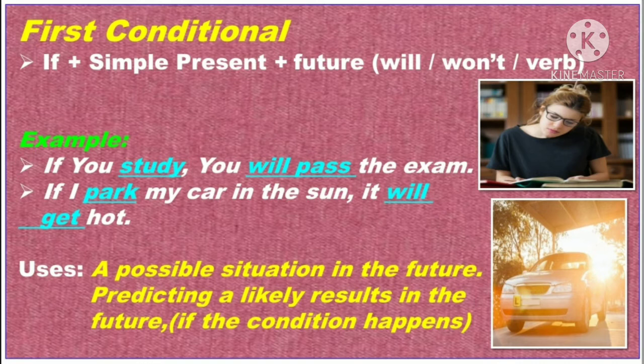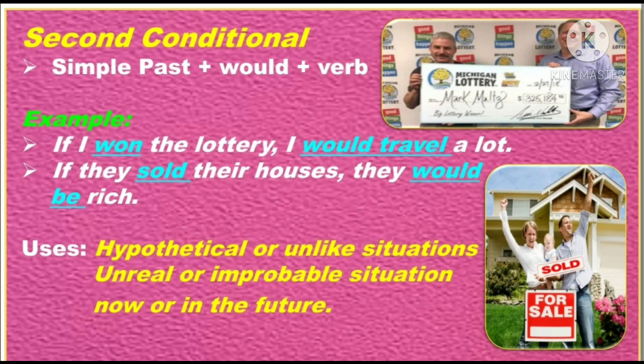So, the if clause contains the condition, the event or situation that must happen first, and the main clause is the result. The two events are connected. One event or situation is a condition for another event or situation. Got it? Yes. The next one is second conditional.